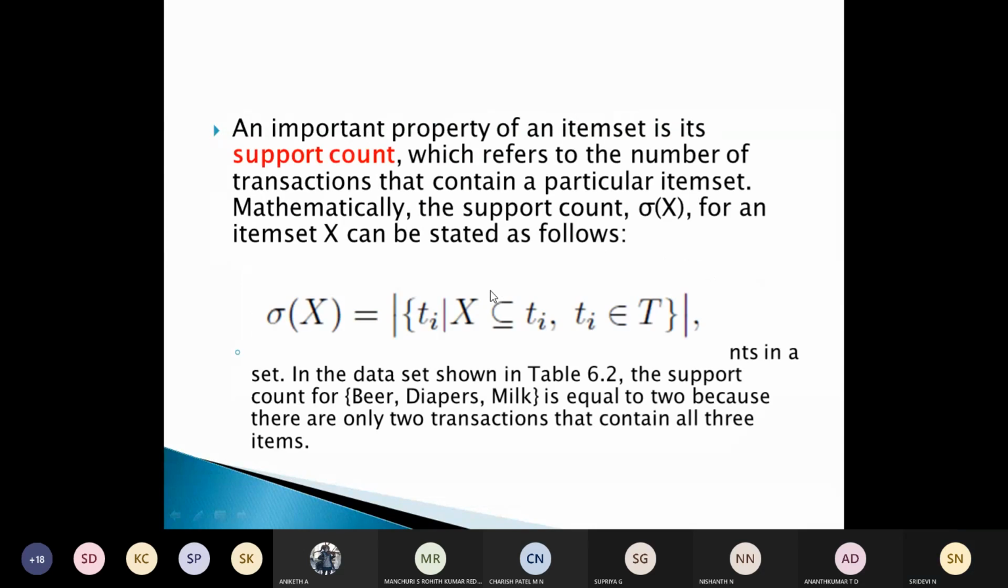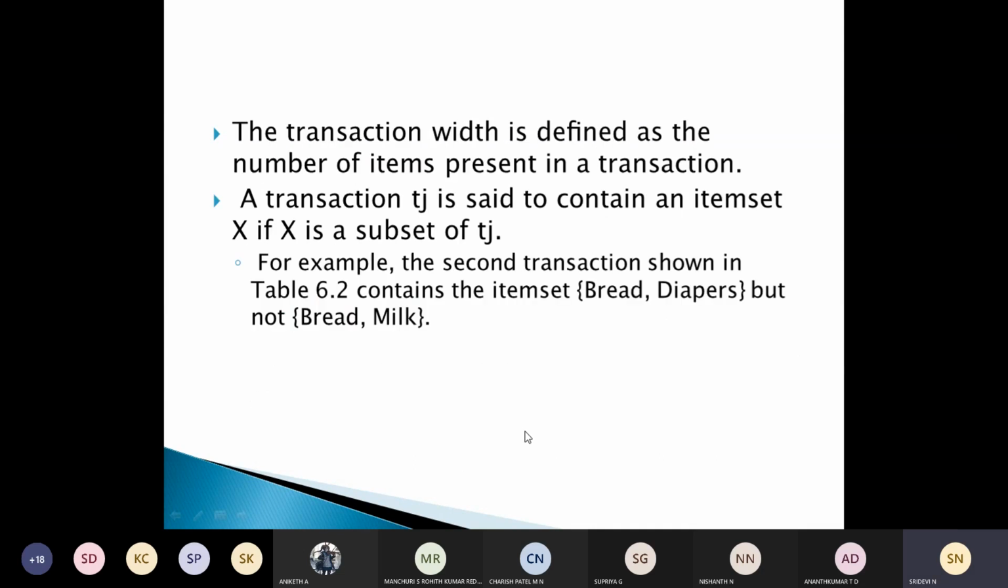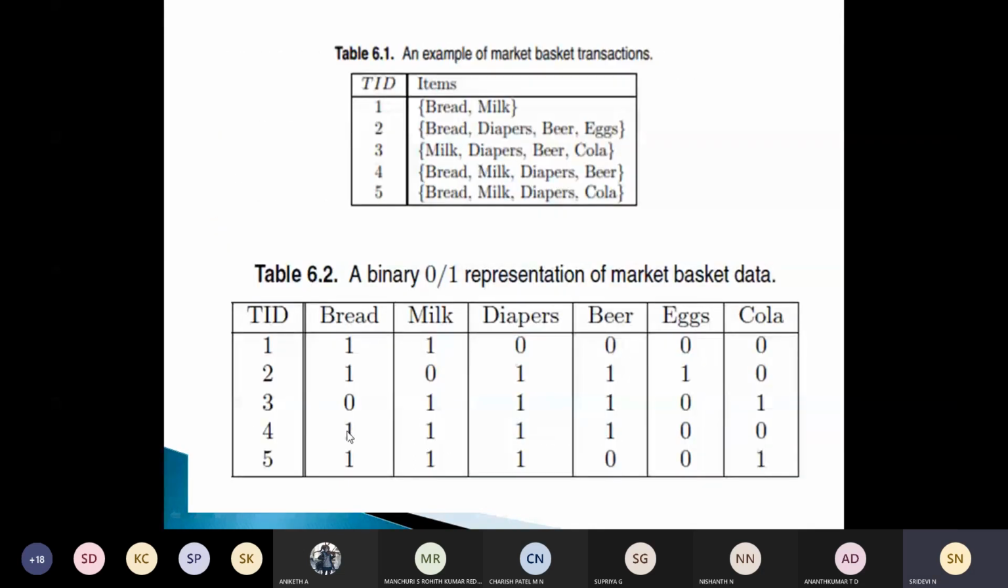Equal to 2 because there are only 2. So for any item set you take, the number of transactions in which that particular item set is present will become its support count. As an example, this is equal to 2 because of the support count for beer, diapers. In the same way, what other ones do we have? See here, we have the item set bread, milk, and diapers with a support count of 2.